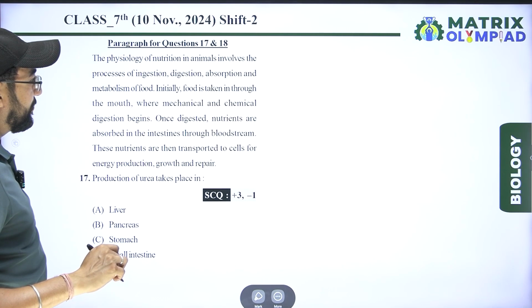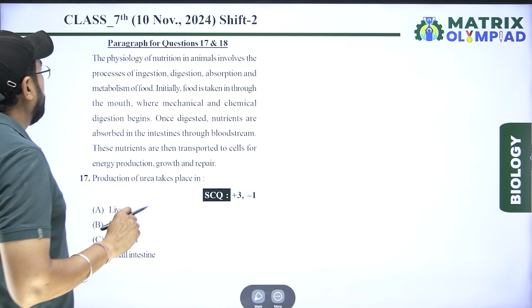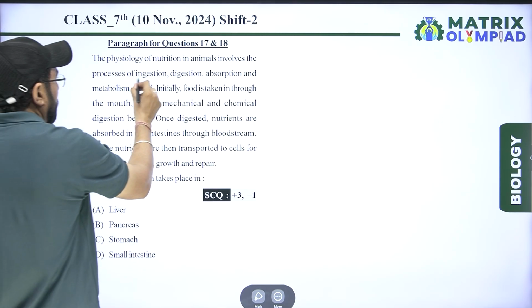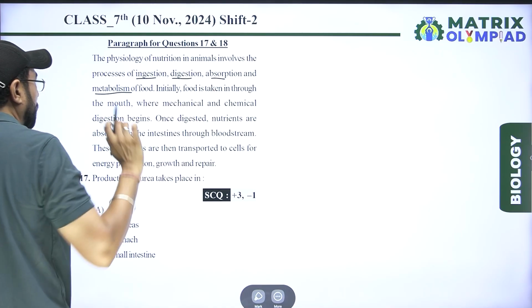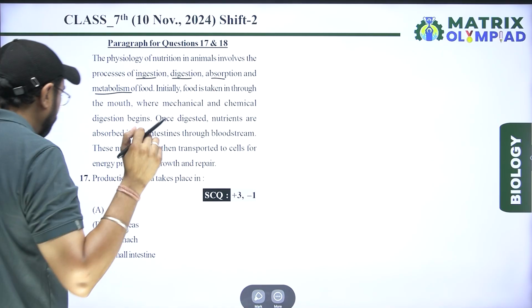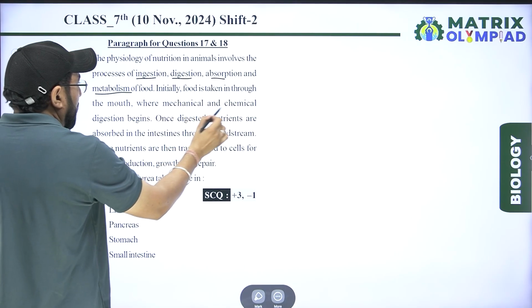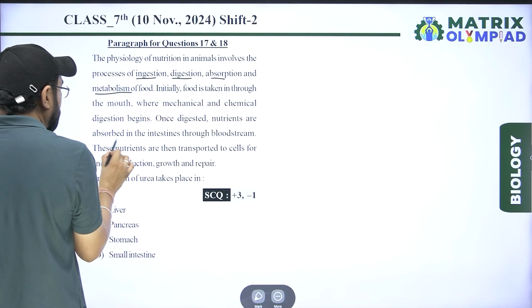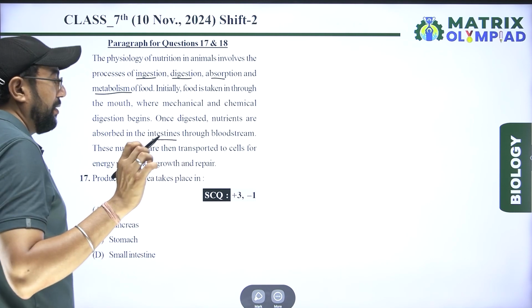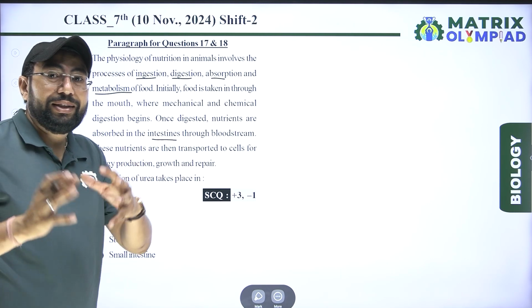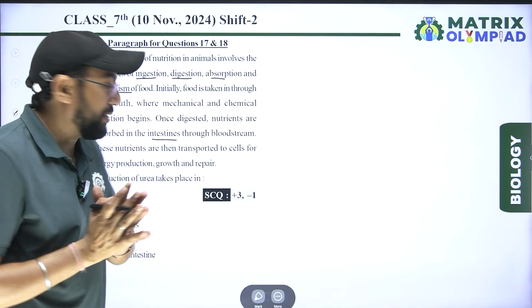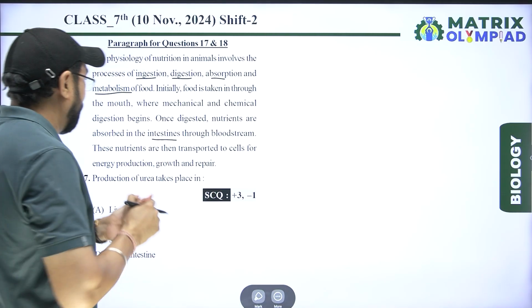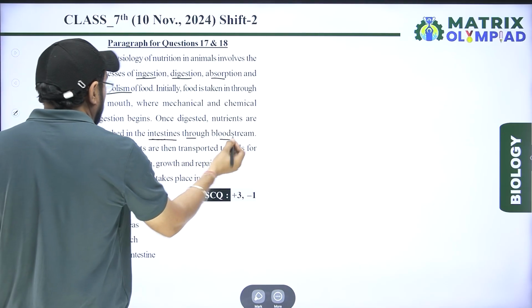Next question is, the physiology of nutrition in animals involves the processes of ingestion, digestion, absorption, and metabolism of food, where the mechanical and chemical digestion begin. Once digested, nutrients are absorbed in the intestine, because the small intestine is the part that absorbs so many things, and digestion also occurs in the small intestine, through the bloodstream.